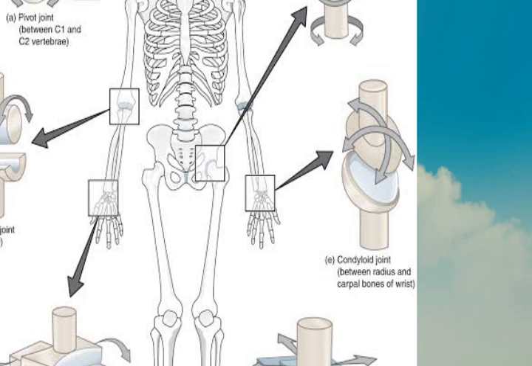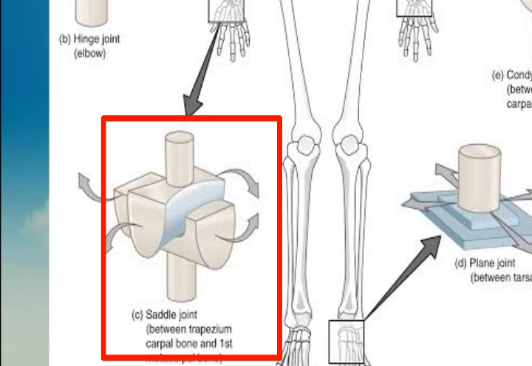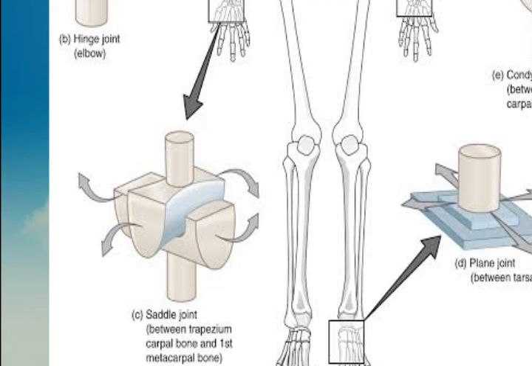Next are condyloid joints. It consists of an oval-shaped end of one bone fitting into a similarly oval-shaped hollow of another bone. This type of joint allows angular movement along two axes. Example, metacarpophalangeal joints. Next are saddle joints. The ends of each bone resemble a saddle with concave and convex portions that fit together. Saddle joints allow angular movements similar to condyloid joints but with a greater range of motion. Example is thumb joint. So these are the different types of synovial joints in the human body.